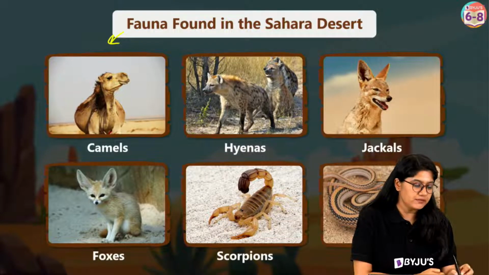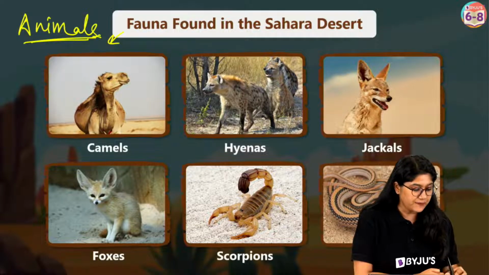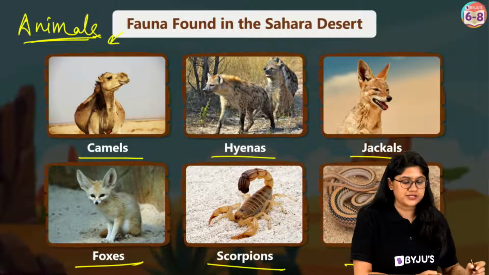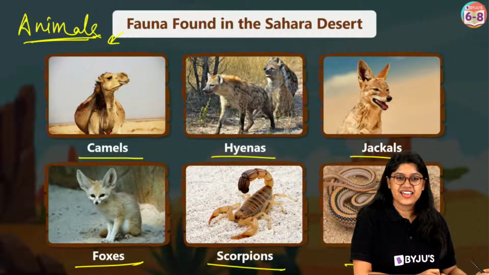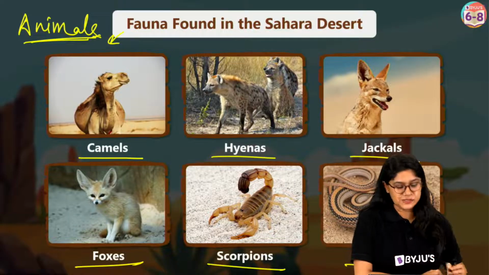Then we have fauna, and these are the animals. We have different types of animals: camel, hyena, jackal, snakes, scorpion, foxes. So we have different types of plants and different types of animal species.